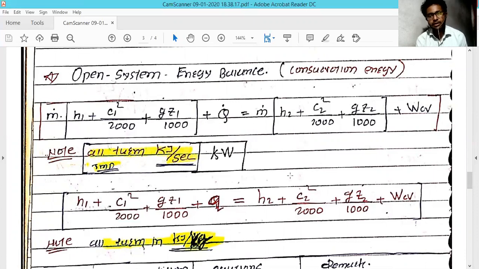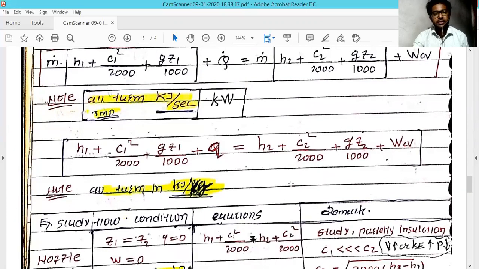This is similar to the above, but the mass flow rate is not multiplied in, and because of that it turns out to be with respect to the quantity flowing through the system. So in numericals, you come across both forms, one in kilowatts and one in kilojoules per kg.